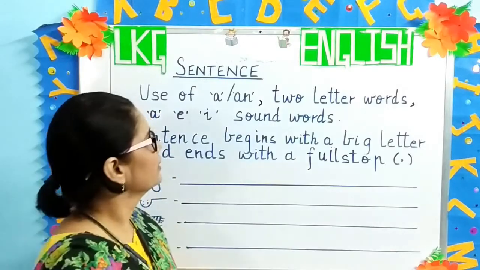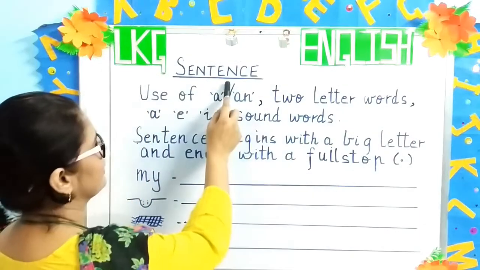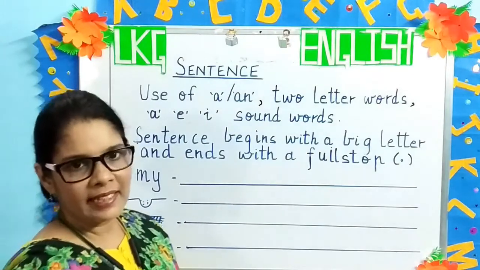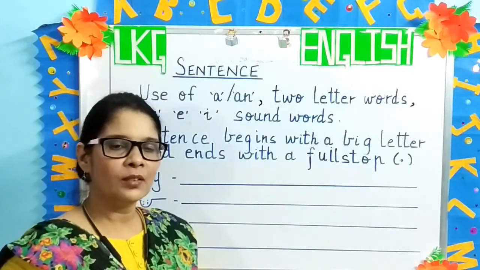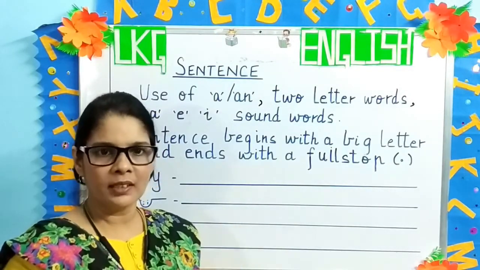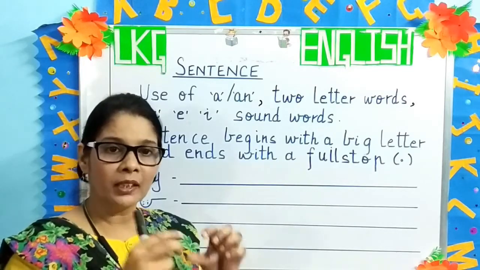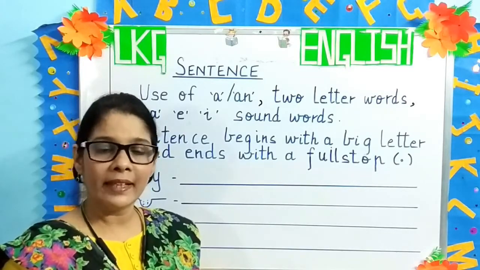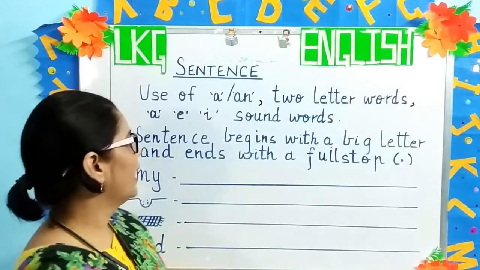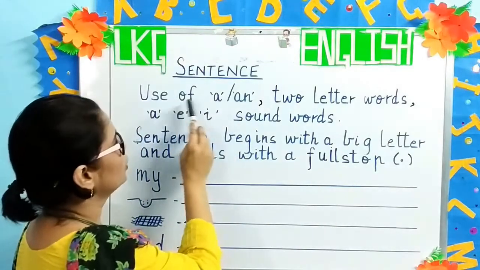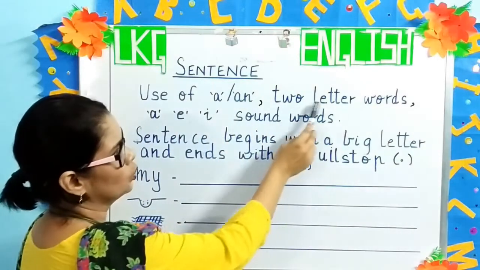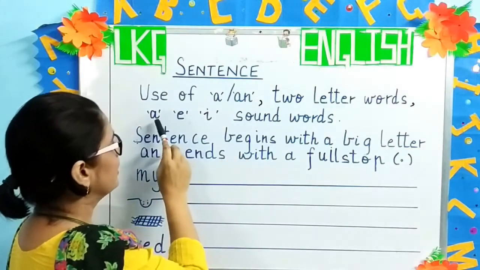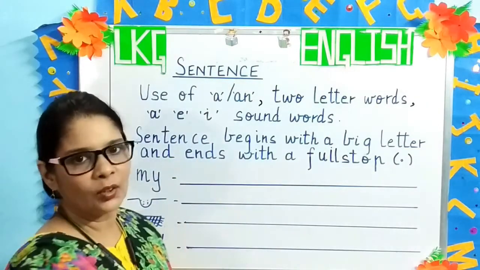Okay, children, the next topic is sentence. What is a sentence? A sentence is when we join a few words and put them in a proper order that makes sense. We have learned the use of a and an, two-letter words, and the A, E, I sound words.